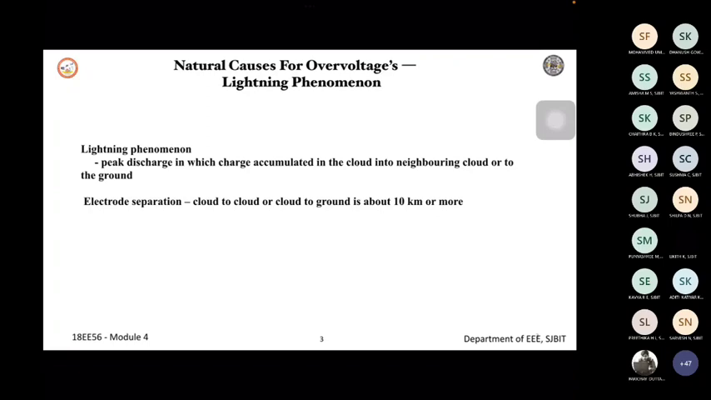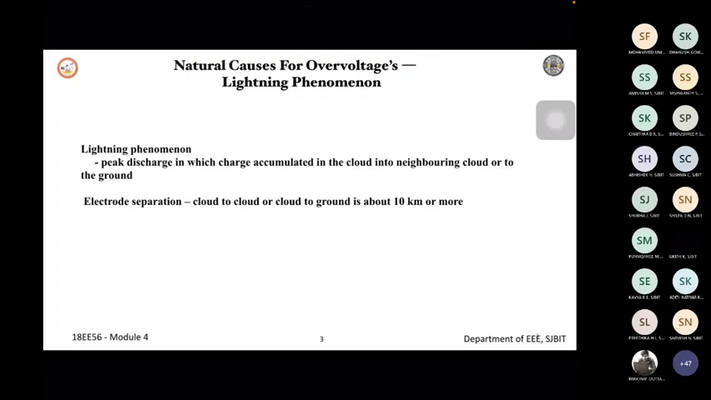So these are basically because of the charges present in the cloud. We'll see here how the charge will be formed within the cloud, in the next topic. But before that, what is the reason for this lightning phenomenon? That is because the lightning phenomenon is a peak discharge. It has very high peak voltages which are discharged